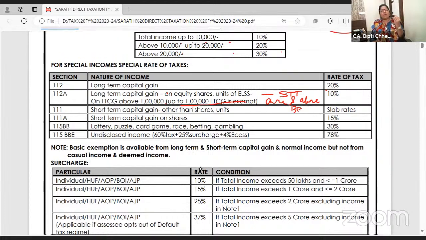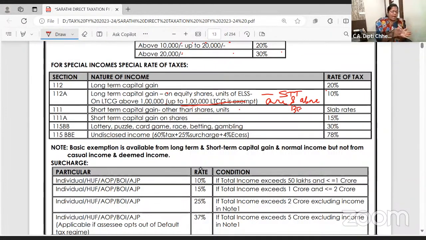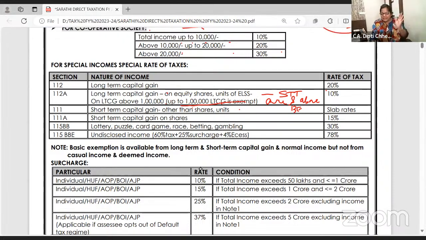So if you have long-term capital gain of 4 lakh, 2 lakh 50,000 will be exempt, and 1 lakh additional will be exempt. And on the balance long-term capital gain, tax is 10%. Clear to all of you? Right. So normal long-term capital gain on property, jewelry, open plot sold, how much is it? 20%. Long-term capital gain on shares and units on which STT is paid, 10%.